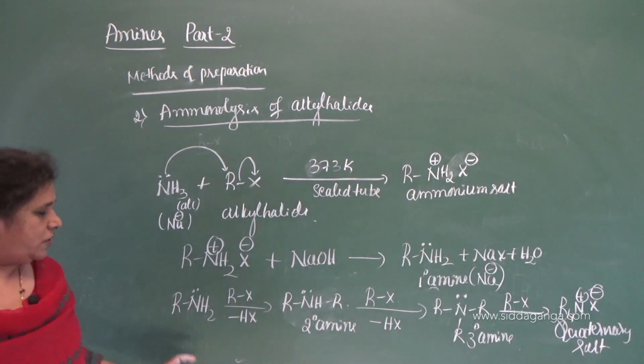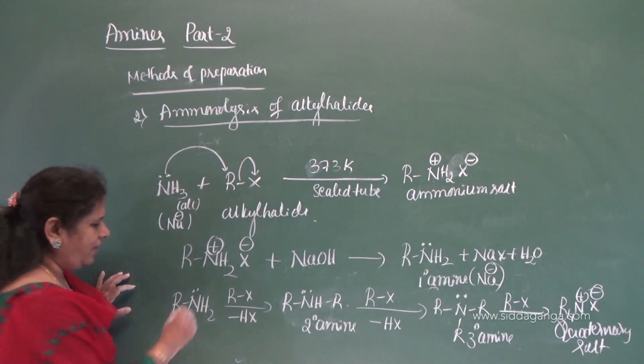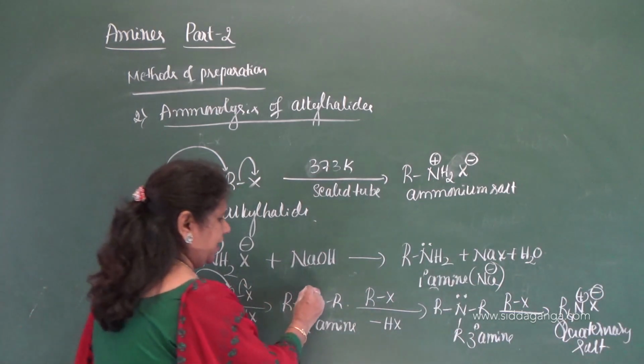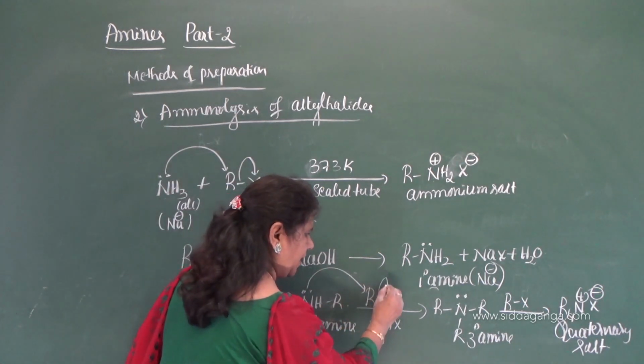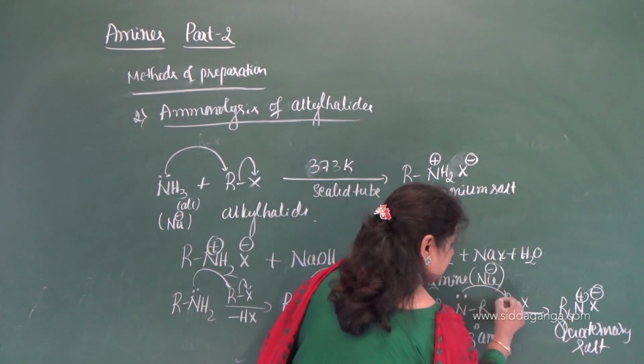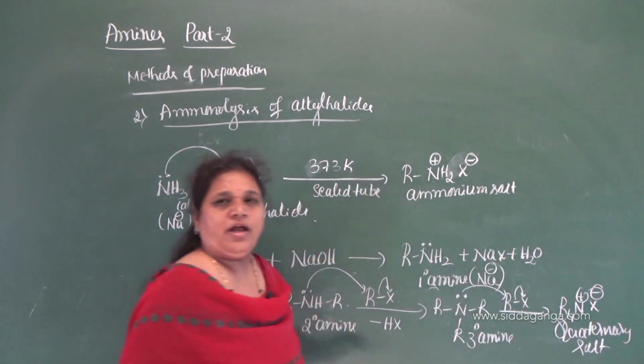See here, so primary amine is a nucleophile. It attacks this and this displaces here. Again it attacks on the alkyl group and the cleavage of the bond takes place, and again this attacks on this and the cleavage of the bond takes place.